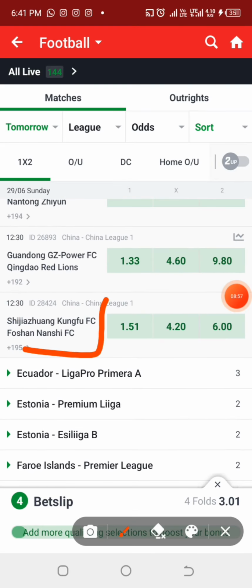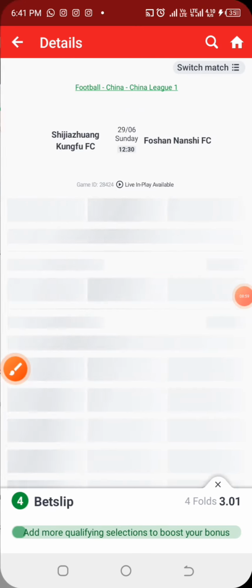Alright, so we have the game here, and let us check the odd line for the first half over 0.5 goals. There is also something I'm trying to consider regarding this fixture.